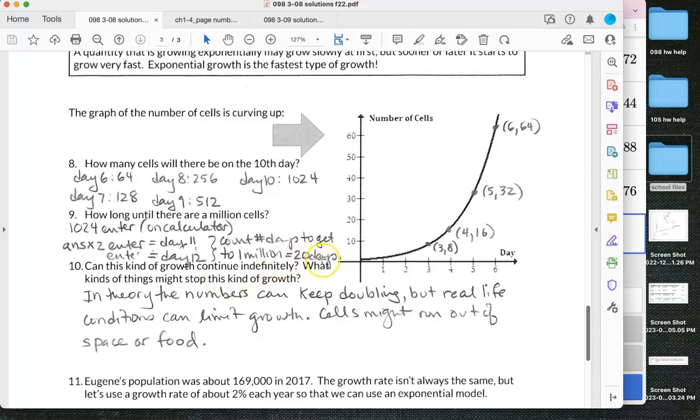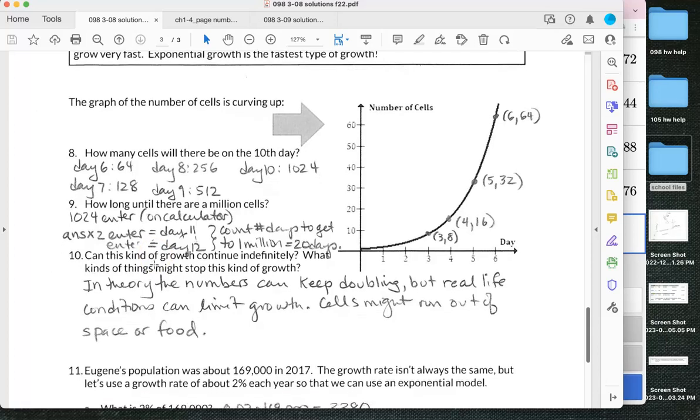So I wrote down 20 days. And the way I did it on Desmos, many scientific calculators can also do that same process, and you're welcome to ask me for help if you want on how to do that. In theory, the numbers can keep doubling forever, but in real life, conditions can limit growth. Cells could run out of space or run out of food. So it is unlikely that this exponential growth would continue forever. Now remember that this was cells that were doubling every day, so that's a 100% increase every day.